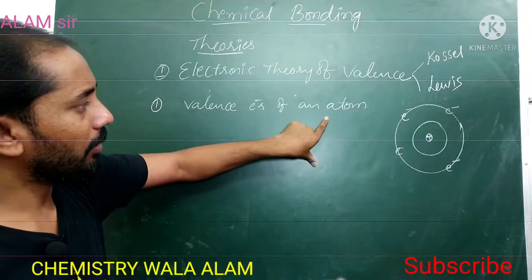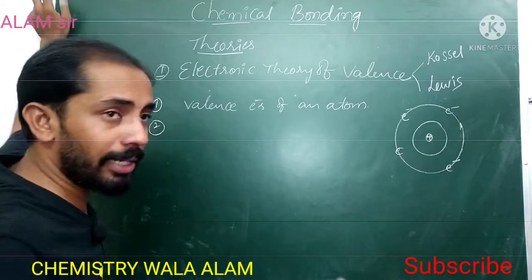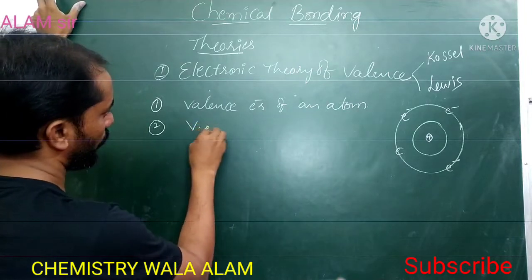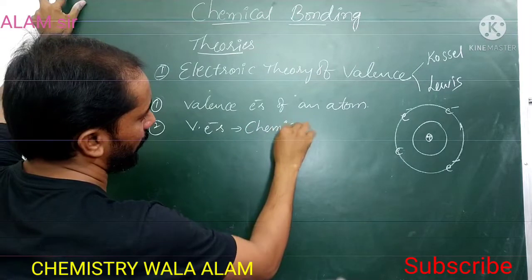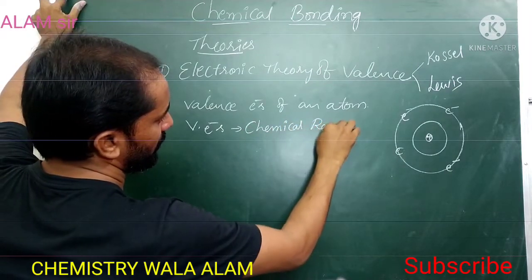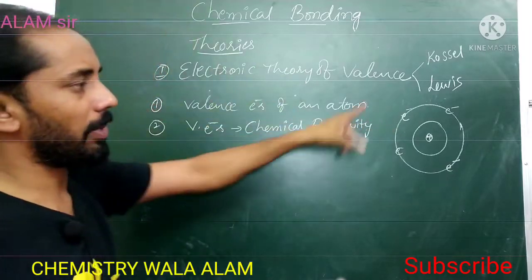According to this theory, only valence electrons decide the chemical reactivity of the atom. Chemical reactivity is based on the number of valence electrons.